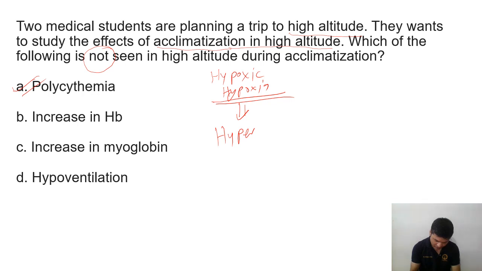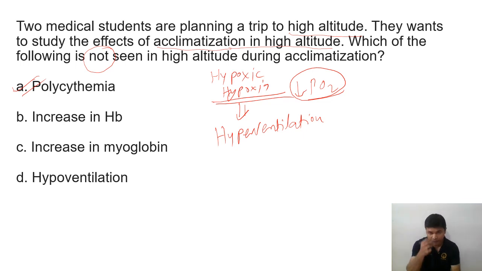So peripheral chemoreceptor will be stimulated, and then hyperventilation. After that, because of the hypoxia, there is the increased erythropoietin.